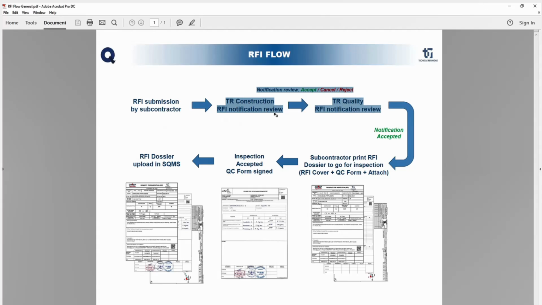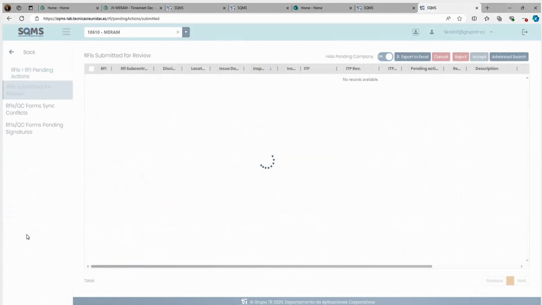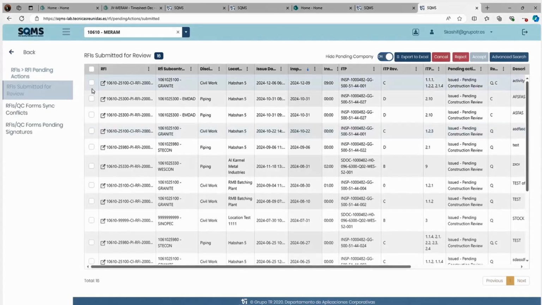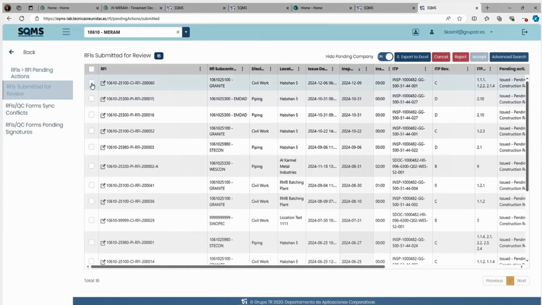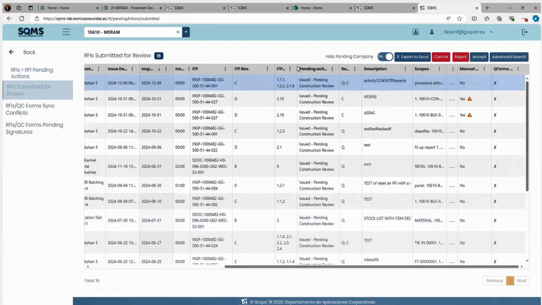This part will not be done by you all. This will be done by our JV side. Remember, your part is done. You have raised the RFI. I can show you. For raising the RFI, you went into new RFI. After raising, that RFI will be here in the pending action. See, this is the RFI which you have raised. Let's see the data we have given.